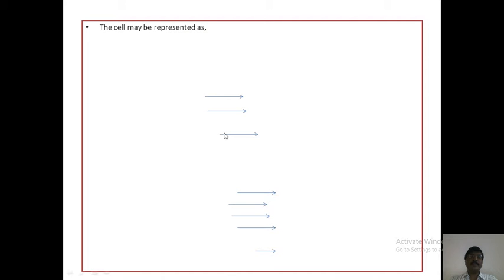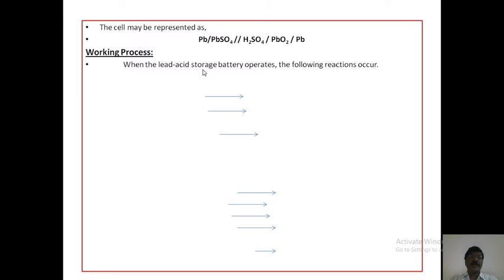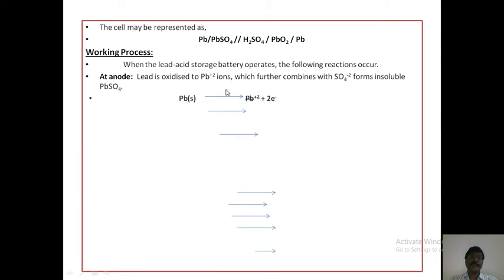The cell may be represented as Pb | PbSO4 || H2SO4 | PbO2 | Pb. Working process of this battery. When the lead acid storage battery operates, the following reactions occur. At the anode, lead is oxidized to lead ions, which further combine with sulfate ions to form insoluble lead sulfate.